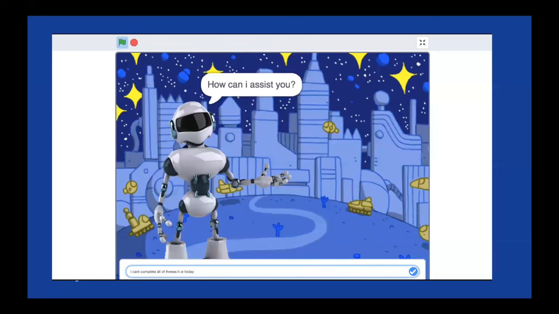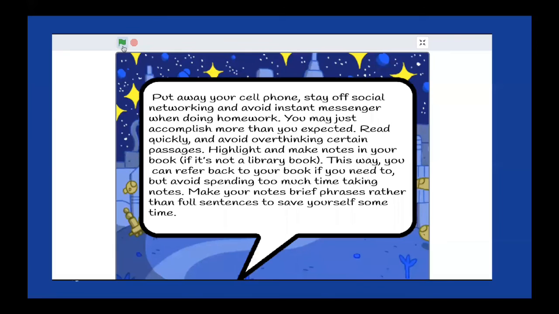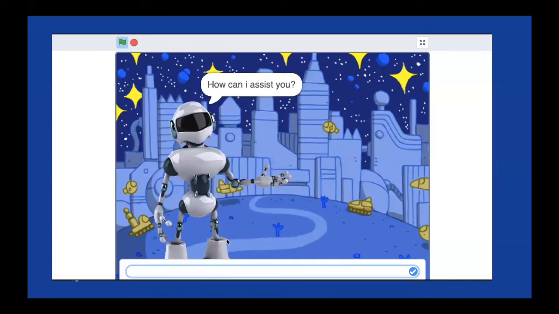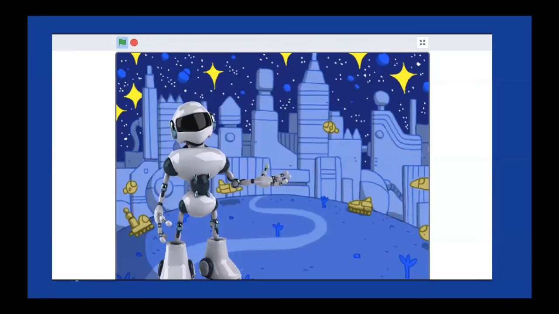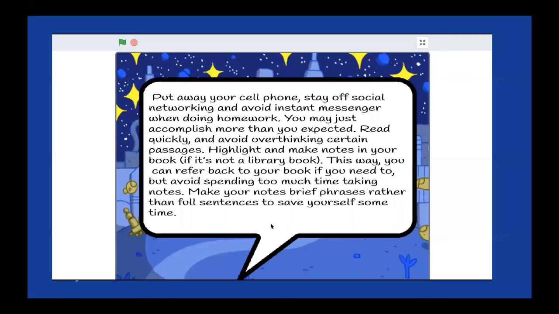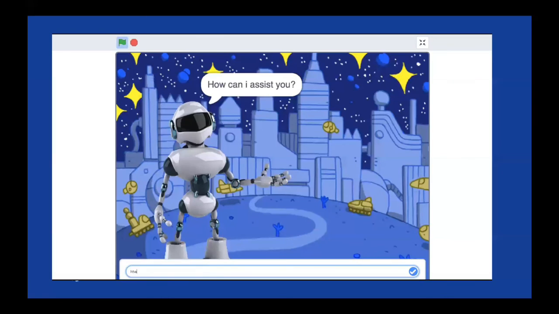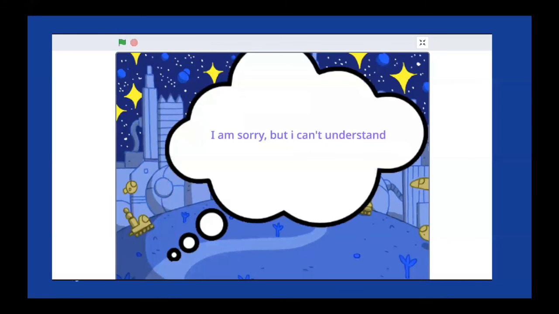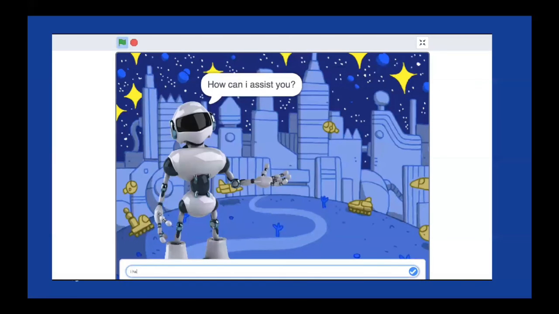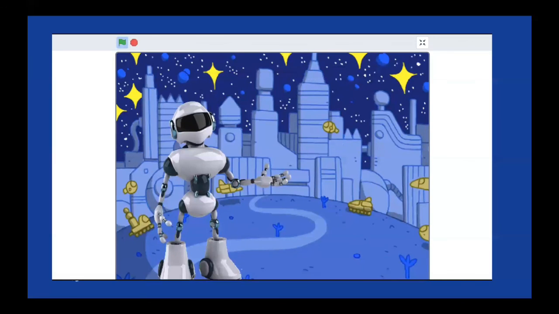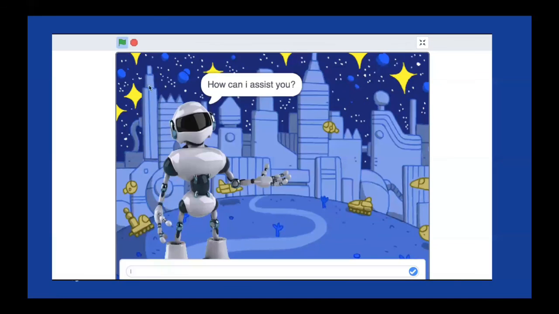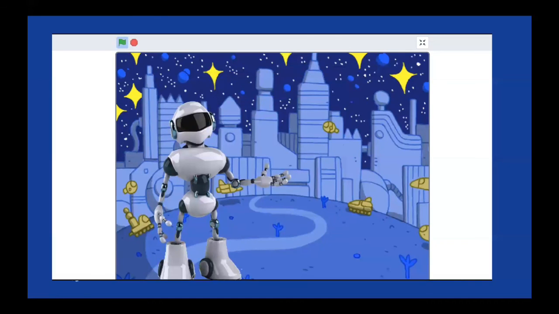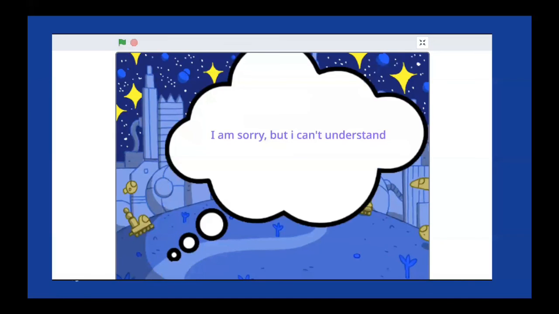Another common thing that students face problems with is heavy loads of assignments. So here the machine is going to be suggesting the students to try to put their cell phone away and stay away from social media when doing their homework because it might help the students accomplish more than they expect. But unfortunately, our AI machine can't recognize anything else other than these six topics. So typing out things like, oh, I want to fly, the machine will simply answer with, I'm sorry, but I cannot understand.